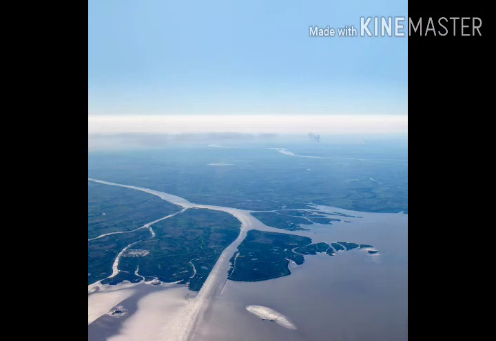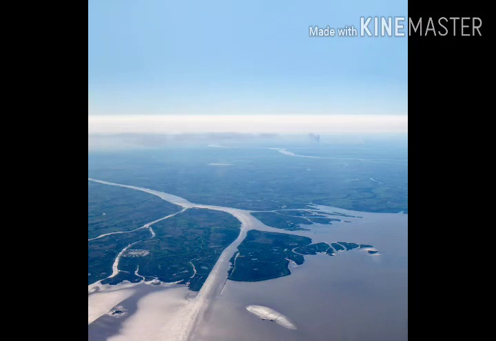Delta. Now, delta is formed in the lower course when the river reaches the sea or the ocean, and there it deposits all its sediments, whatever it has carried during its entire journey, and builds up a triangular fan-shaped alluvial land which looks like a Greek letter delta. That's why the name has been given delta.